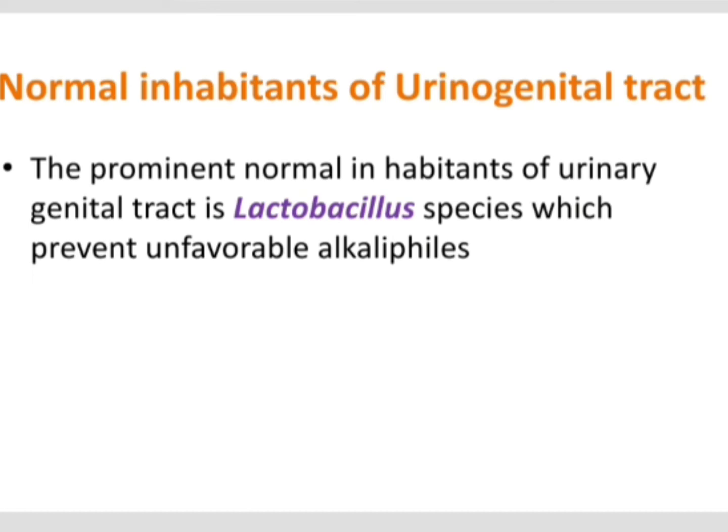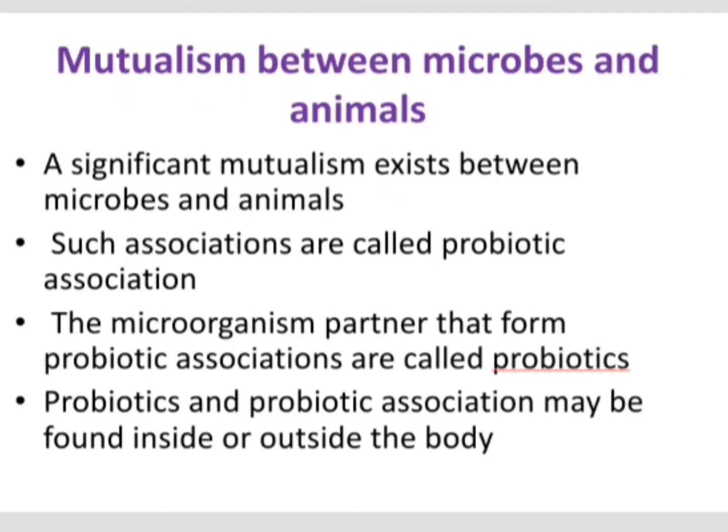Which is a mutualistic association of a microbe and a human being, and they are the normal inhabitants of the human skin. It helps us in various ways, and these probiotic microorganisms are present in our skin, in our urinogenital tract, and in our gut. And in order to facilitate the growth of these probiotic microorganisms, the substances that we consume are called prebiotic substances. Next is mutualism between microbe and animal.